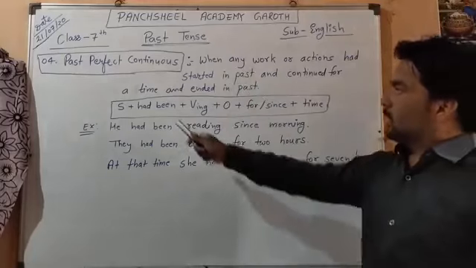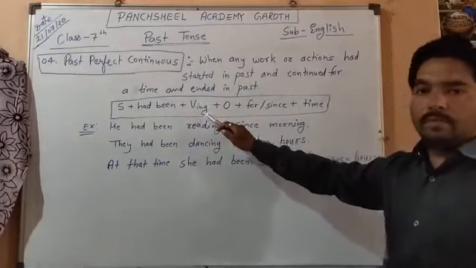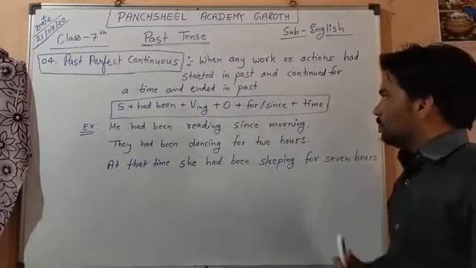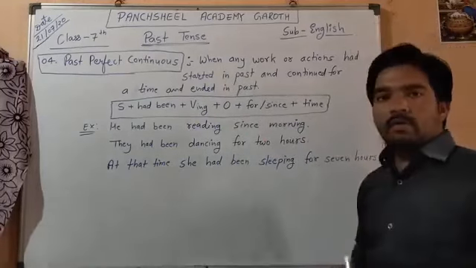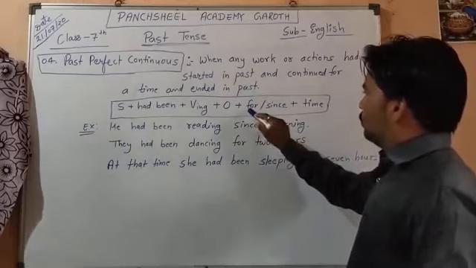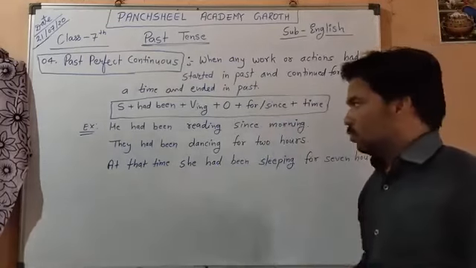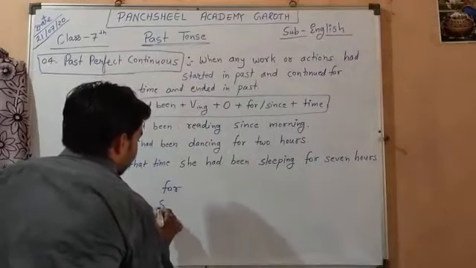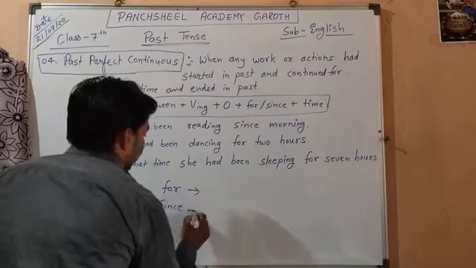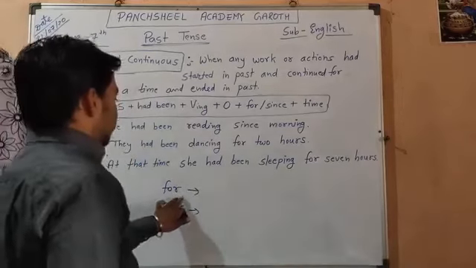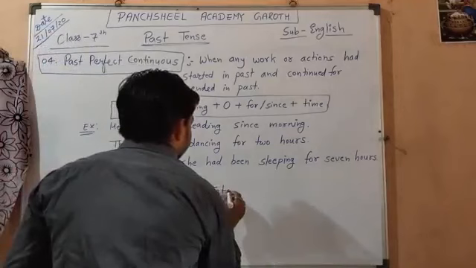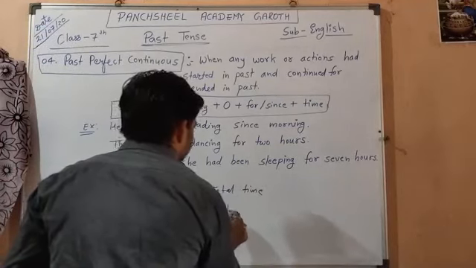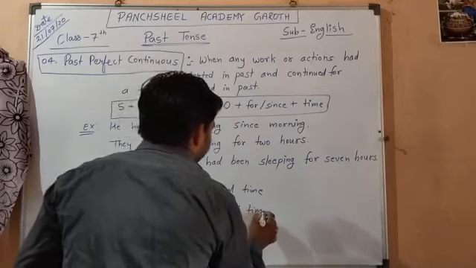Our structure is subject plus had been plus ing form of verb plus object plus for or since plus time. I have told you already when we use for and when we use since, but again I am going to tell you. For is used for total time, and since is used for initial time.